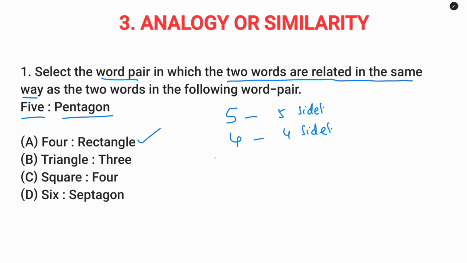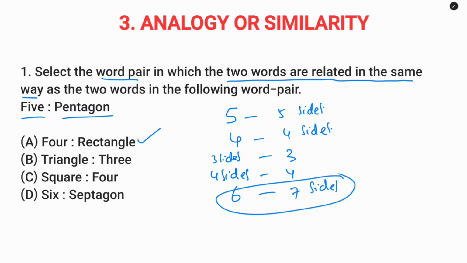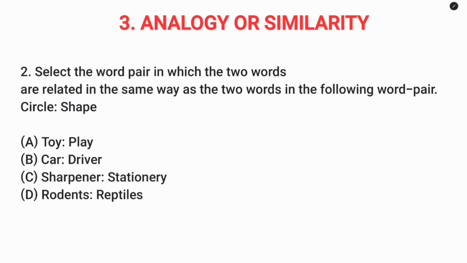So triangle has 3 sides. So this is 3. Square has 4 sides. This is 4. This is 6. Septagon has 7 sides. So this is not possible. Only option A.